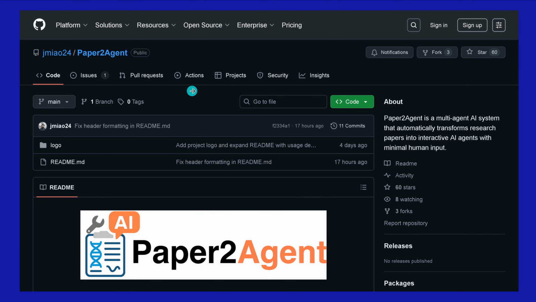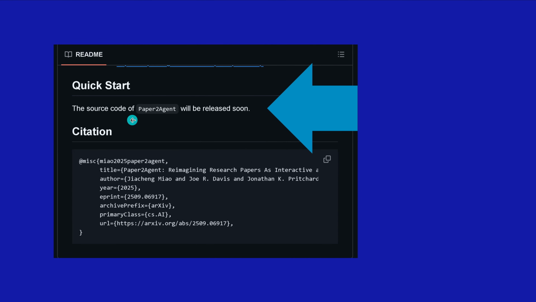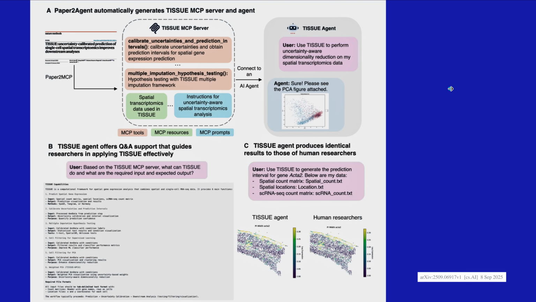Now, talking about GitHub, you see just 17 hours ago, I'm really a little bit early here, but they are hopefully filling up now here, because if you look at it, you see the source code will be released soon. So this is something that is not really great, Stanford University. You say the code is available on GitHub, and then if we go to GitHub, it is not available. So I hope whenever you see this video, the source code is available for you.